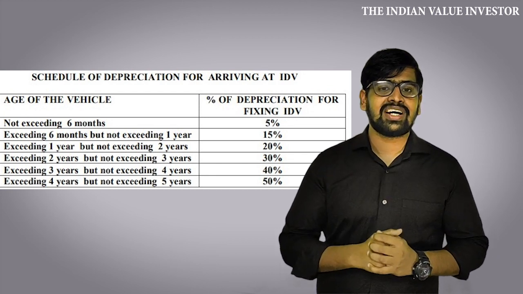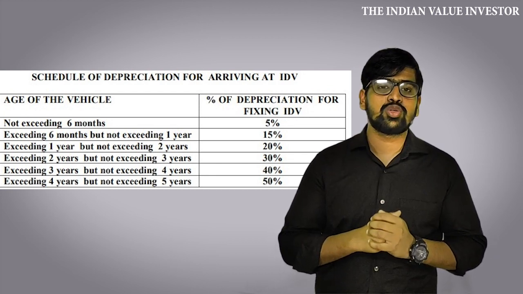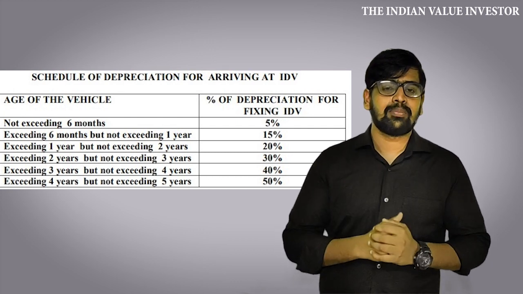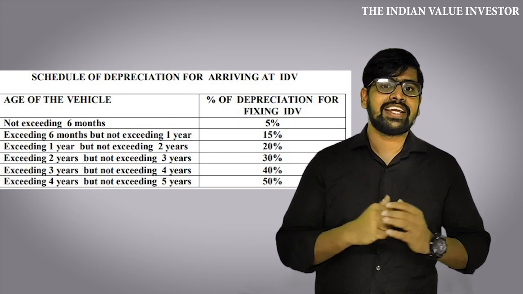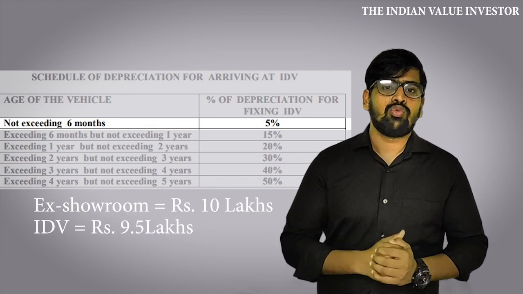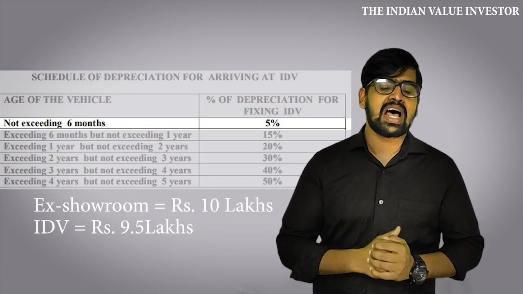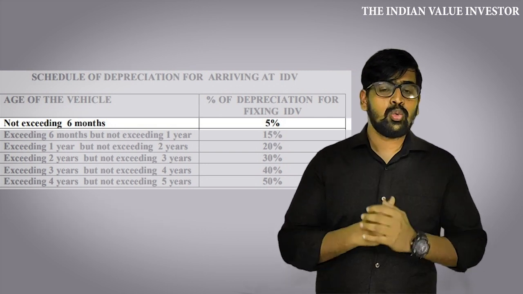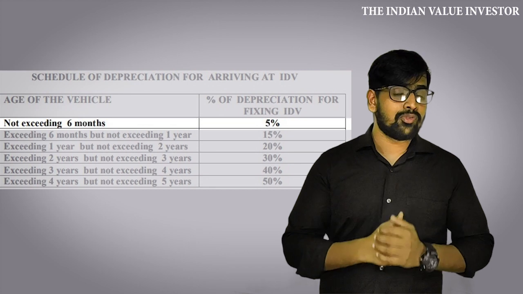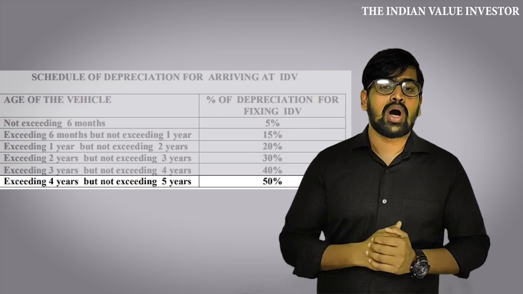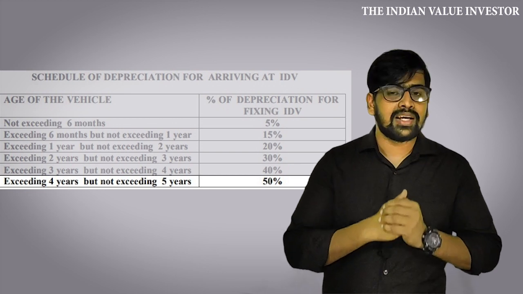Shown here is a chart for depreciating your vehicle's value and arriving at the insured declared value. For example, there is a brand new car with an ex-showroom price of 10 lakh rupees. The IDV of the vehicle would be 9 lakh 50,000 rupees after deducting 5% as depreciation. Likewise, if the vehicle is older than 4 years, the depreciation as per the chart is 50% and the IDV of the vehicle would be 5 lakh rupees.